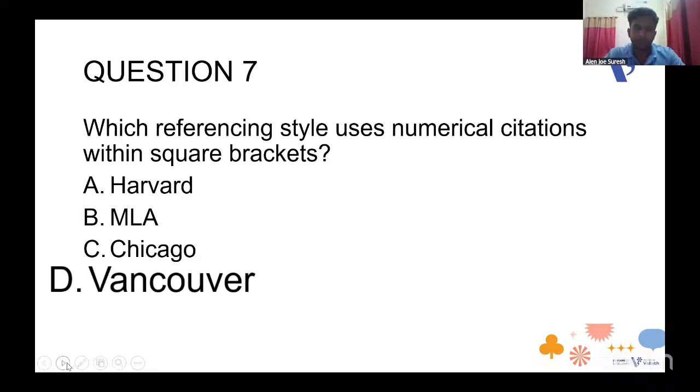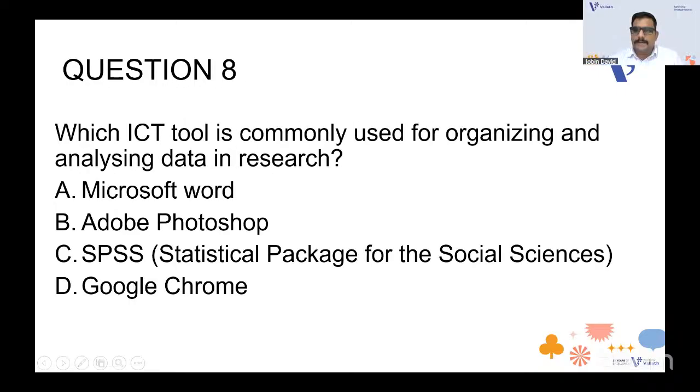So going with the next one, can you read the question for me, Alan? Which ICT tool is commonly used for organizing and analyzing data in research? The options are A, Microsoft Word, B, Adobe Photoshop, C, SPSS, Statistical Package of the Social Sciences, and D, Google Chrome. Which is the tool that you can easily eliminate from this? What do you think, Alan? Google Chrome.